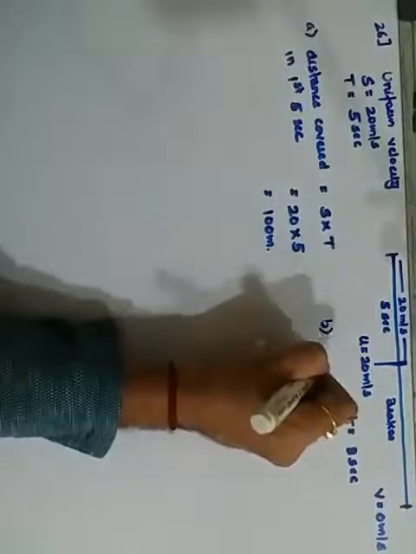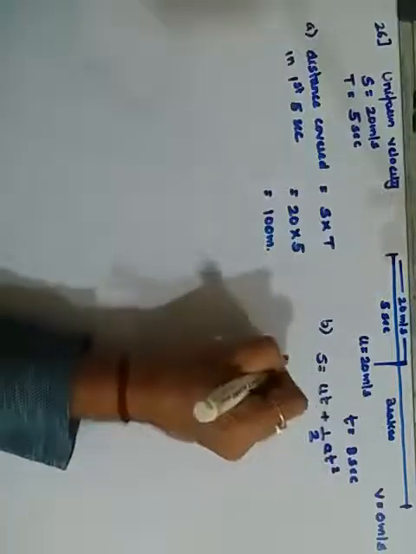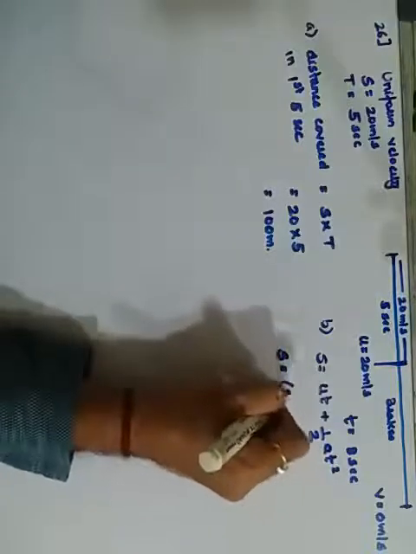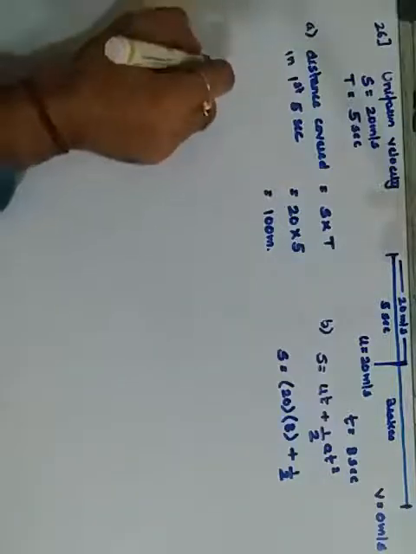For this, S is equal to ut plus half at square. S is equal to u, which is 20, into t, which is 8, plus half into a. See here, a is not provided. This means first you are supposed to find a. So we are finding a over here.